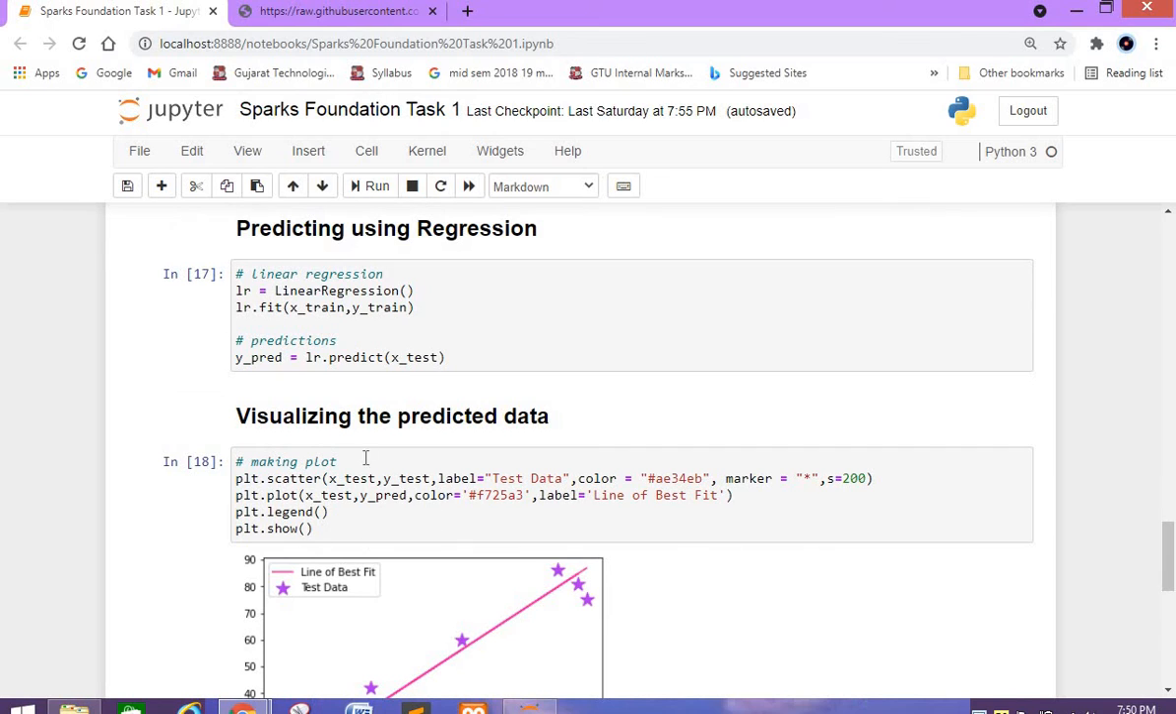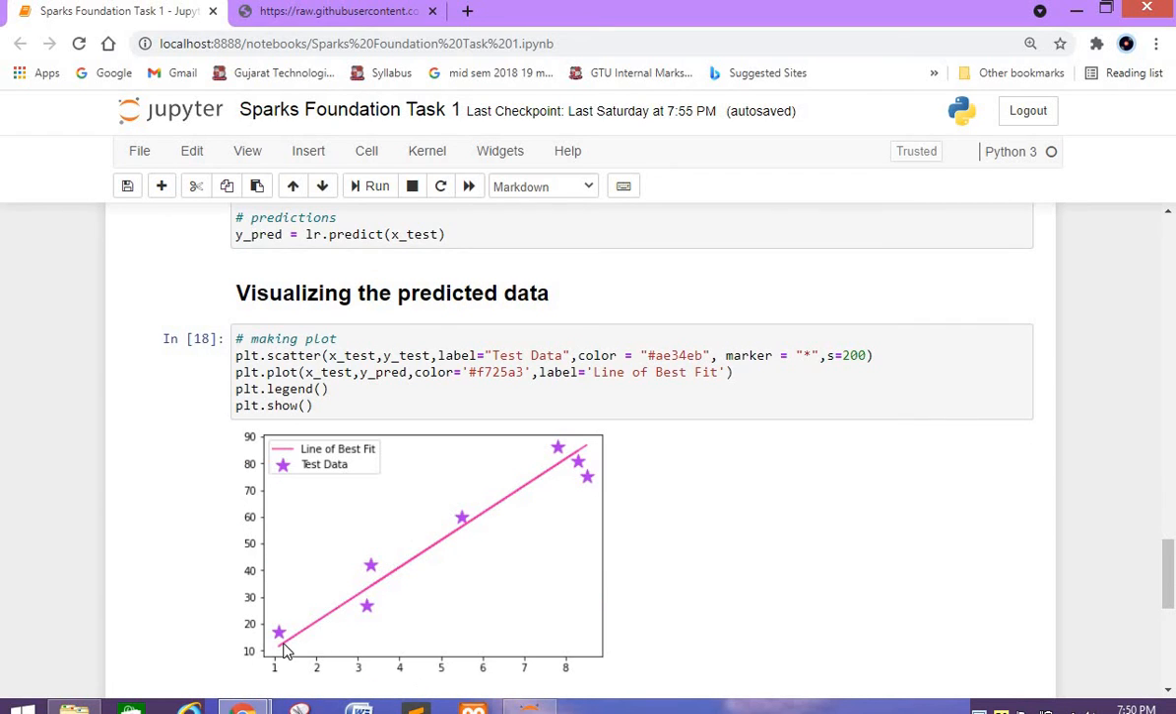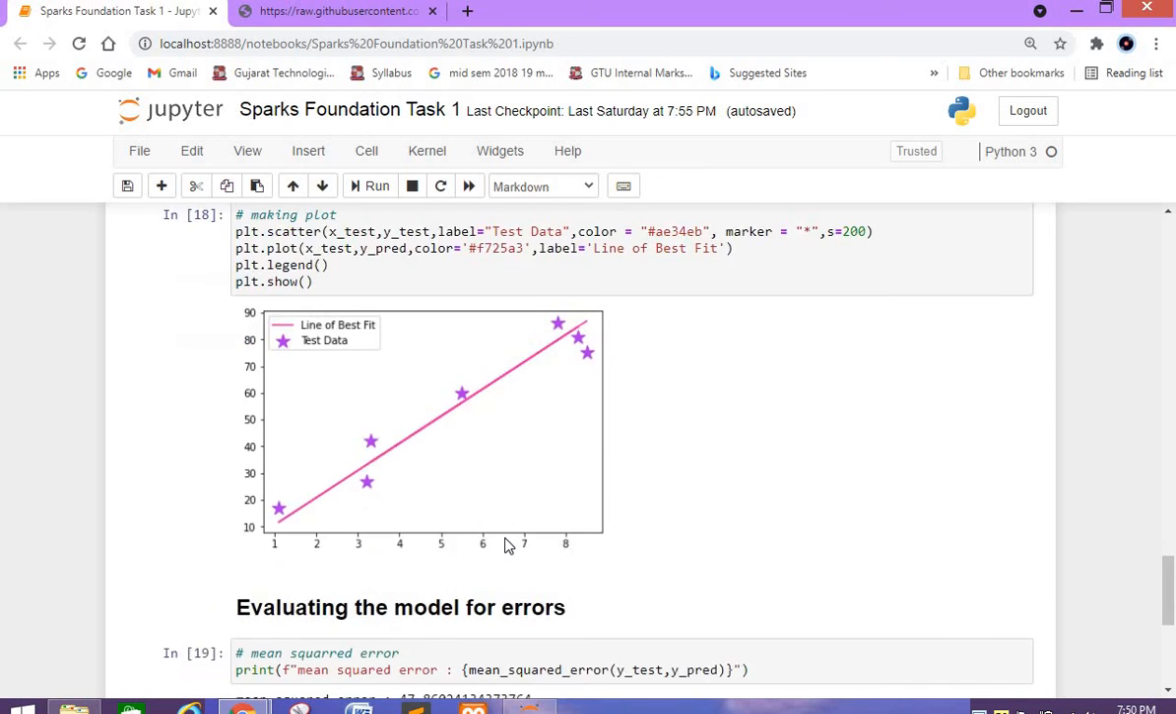After that I am visualizing the predicted data, where I am again using a scatter plot, and from that you can see that the stars are the test data and the line is showing me the slope or the direction of the data, which is going upwards. That means the more hours you study, the more marks you will get.